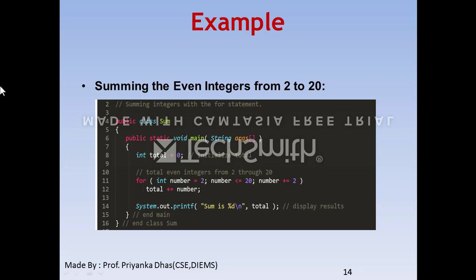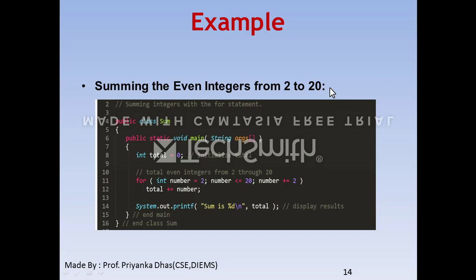Here the problem statement is summing the even integers from 2 to 20. So what we have to do is take input from the user, and those inputs are even numbers. Or else, here we have to add up the even integers 2 to 20.